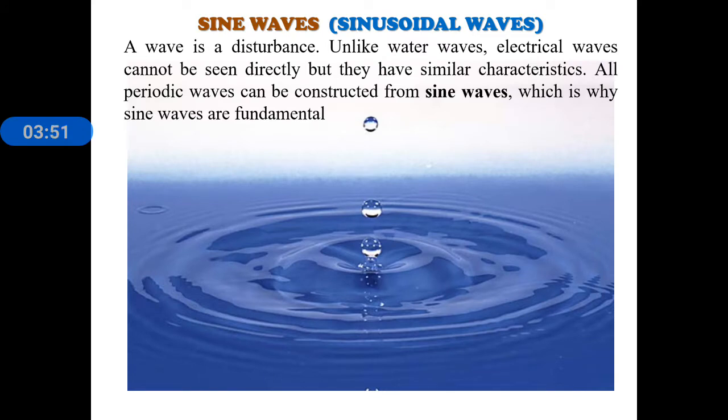Let us discuss the sinusoidal waves, which are the fundamental waveform. A waveform is a disturbance. Unlike water waves, electrical waves cannot be seen directly, but they have similar characteristics. By using a CRO, we can see the electrical waves also. All periodic waves can be constructed from sine waves, which is why sine waves are fundamental. In this figure, a small stone was dropped into the water. The water produces waveforms around it. The waveforms follow a sine wave.